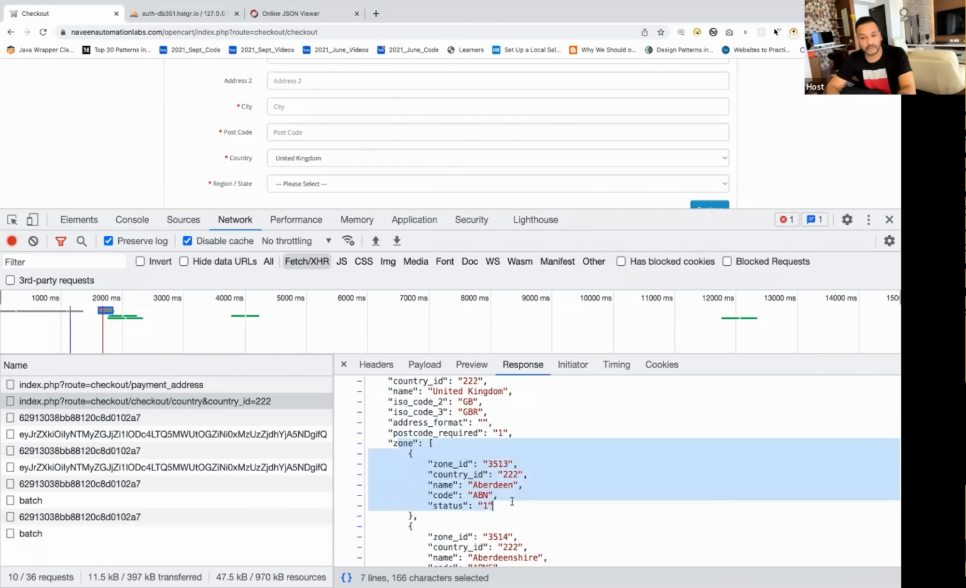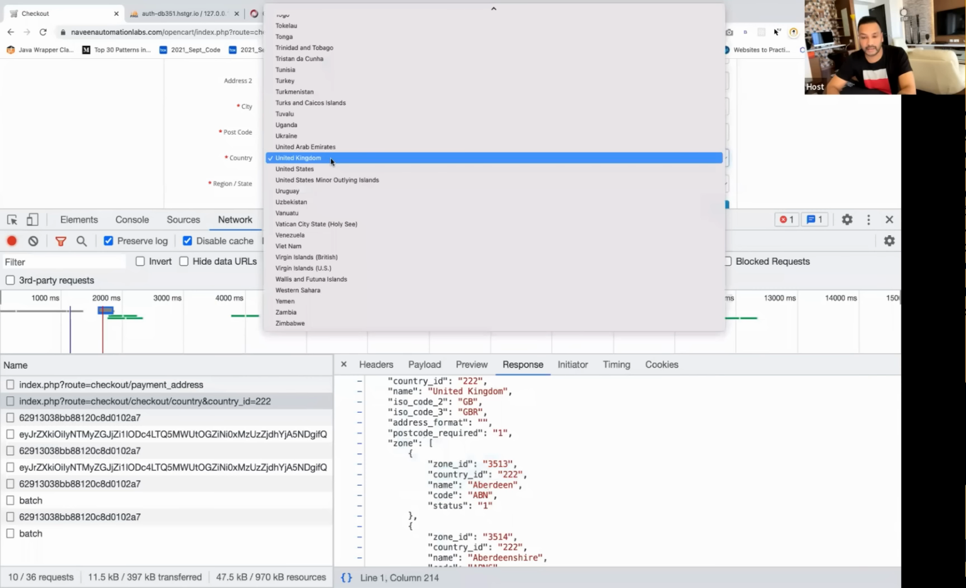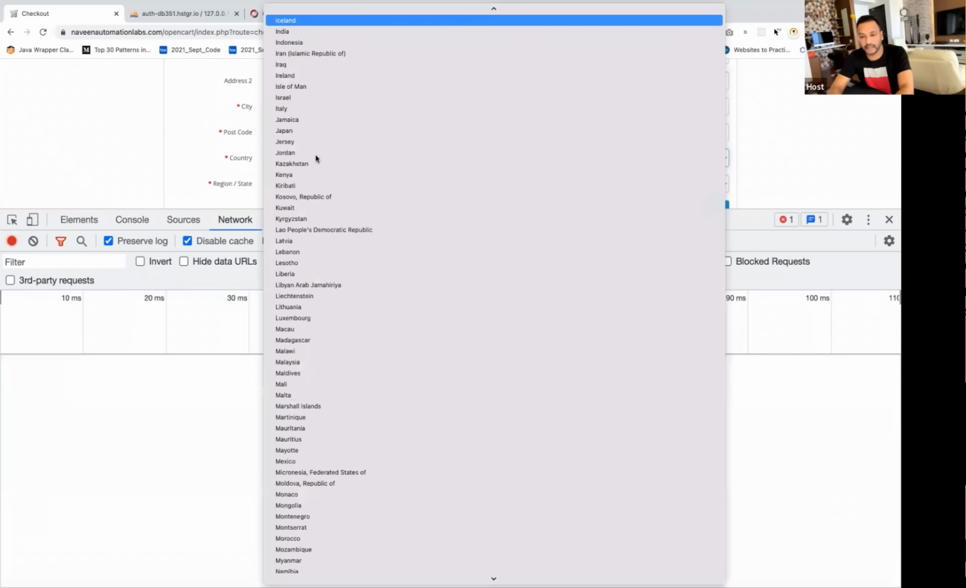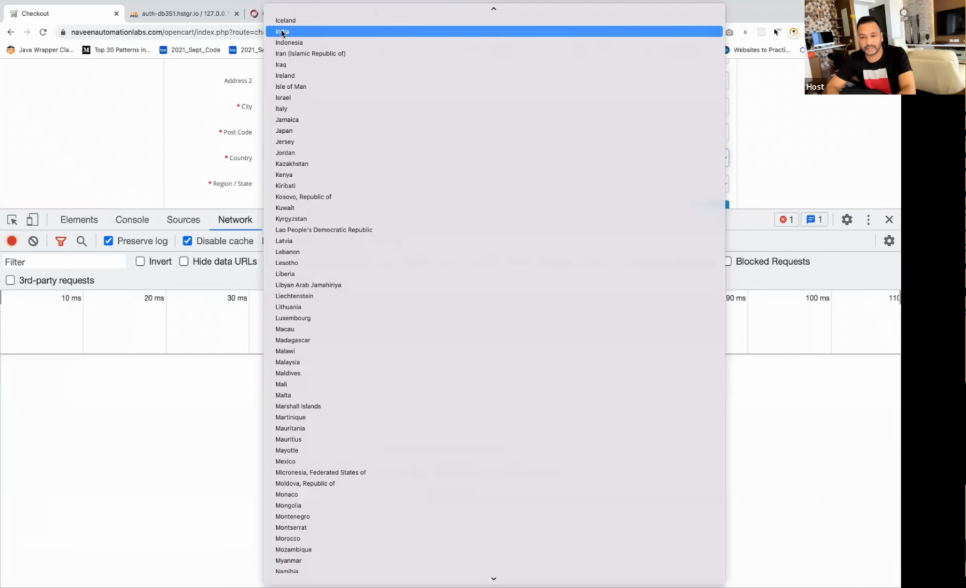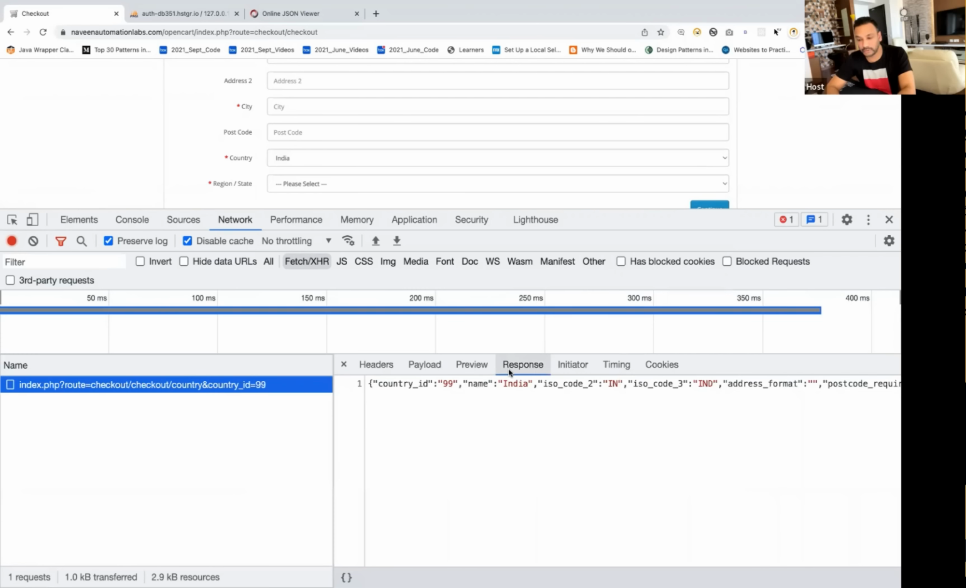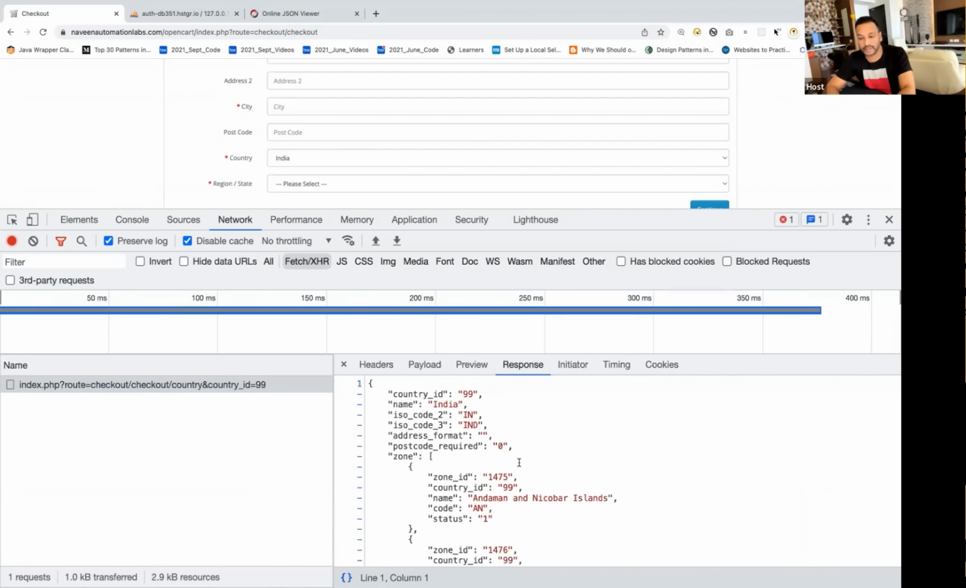and you can see that under UK, these are the number of zones available, right? So for example, if I'm selecting India, then try to observe the behavior here. Let me clear the console, and then select India from the dropdown. And can you see one more API got called in the background? You go to the response tab and click on this, and you can see that yes, for country name India, country ID is equal to 99.